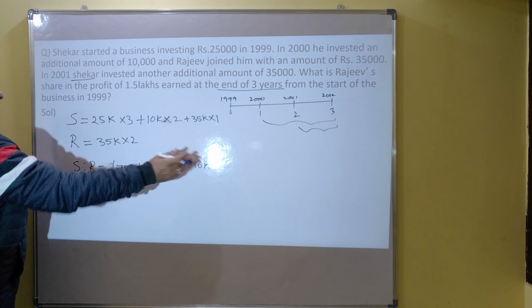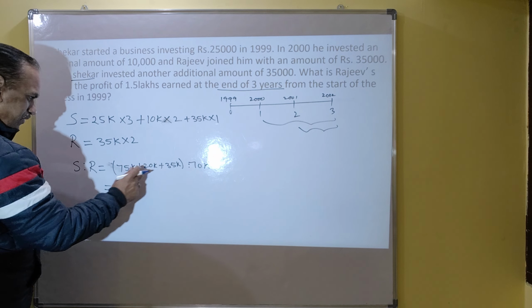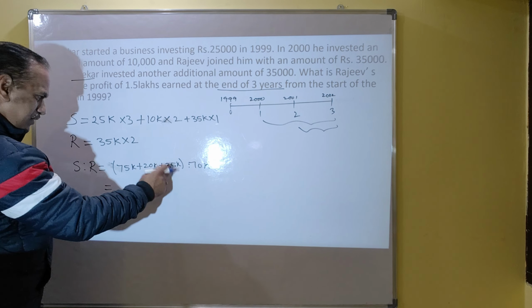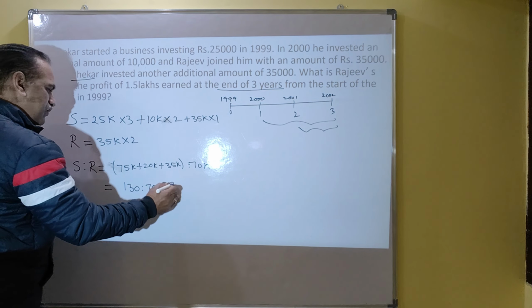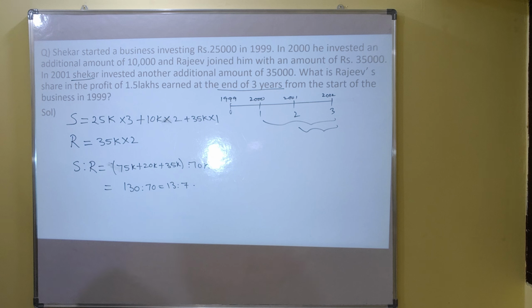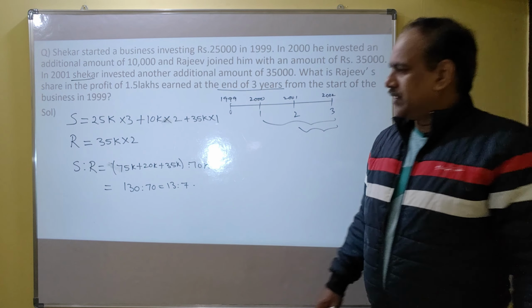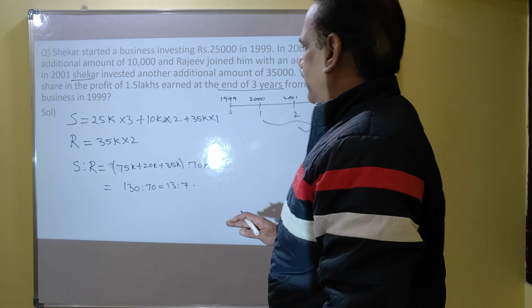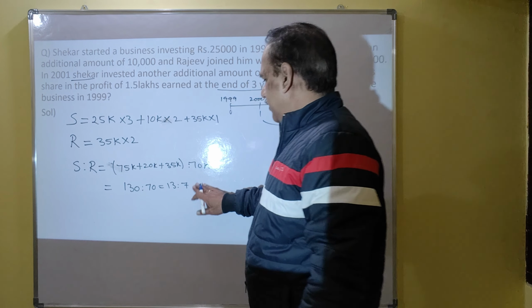So you can cancel k throughout, that means 000. 75 plus 20, 95 plus this is 130. 130 is to 70, 13 is to 7. So they have invested in the ratio of 13 is to 7. That must be the ratio of their sharing profits.